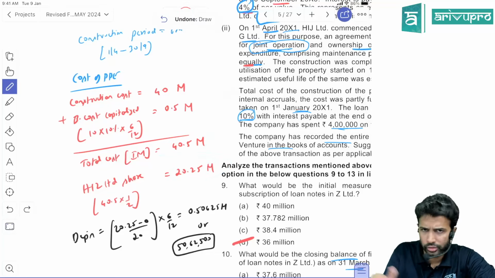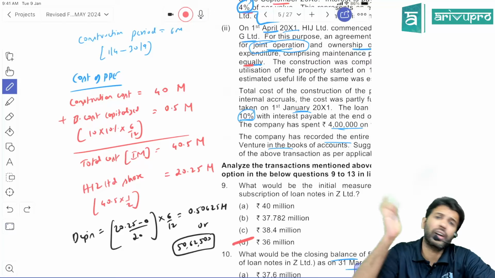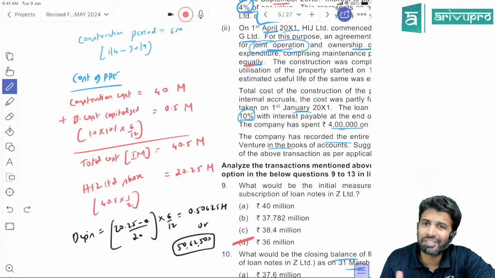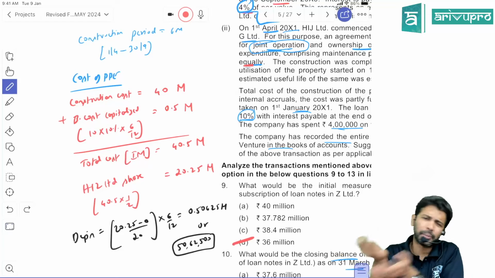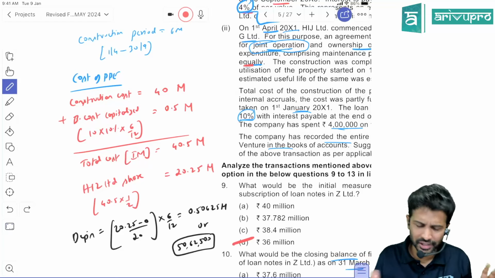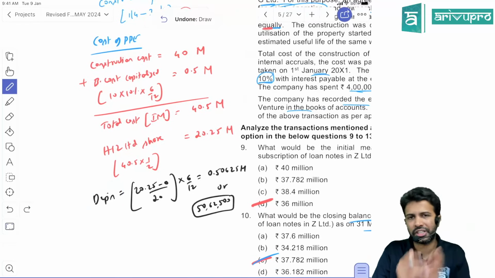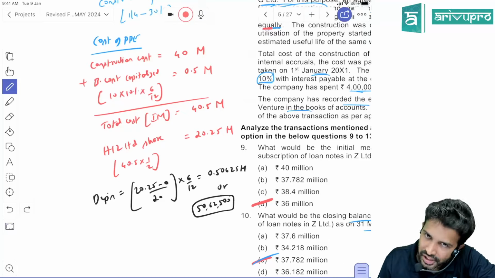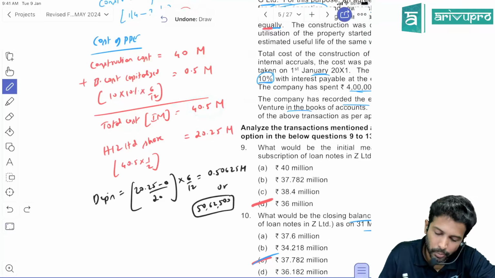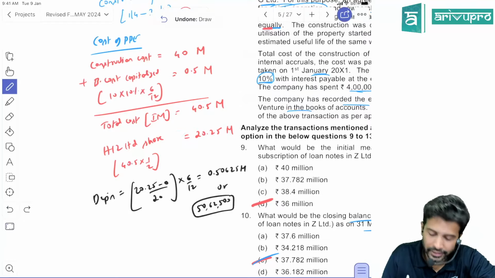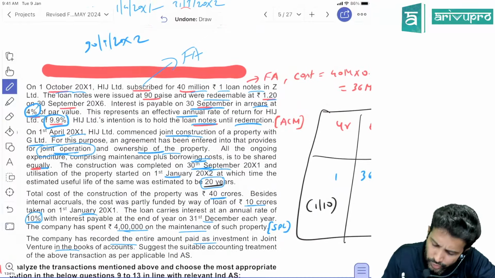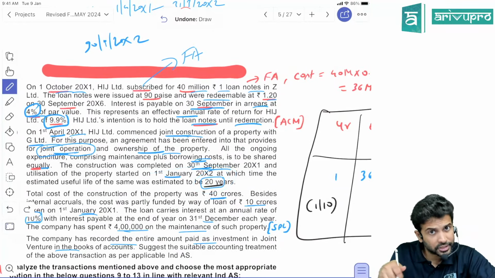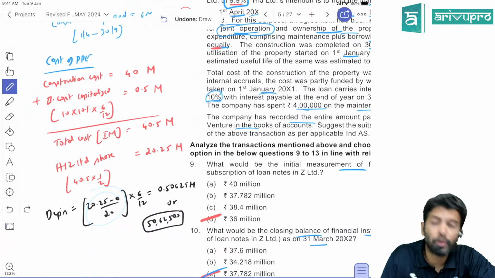That's all. No, there is a depreciation also. So they have to record depreciation also. So what is the depreciation for HIG and G? Since it's equal and the period is same, both the depreciation will be same. Doesn't matter whether this depreciation is for HIG or the other company G Limited, the value will be same. What is the depreciation amount? Cost of the property is 20.25. We're calculating for one entity. Residual value not given, so 0. Divided by useful life, which is 20 years. This calculation will give you depreciation for the whole year.